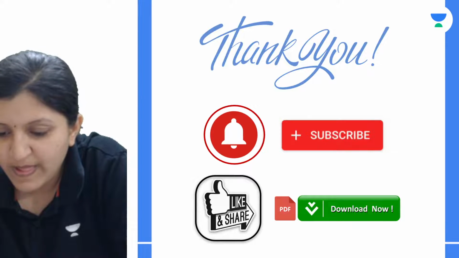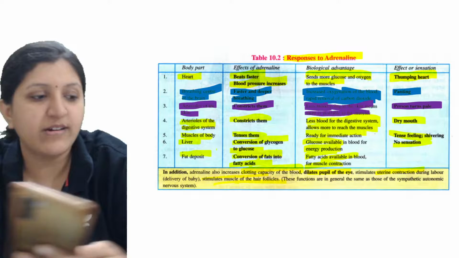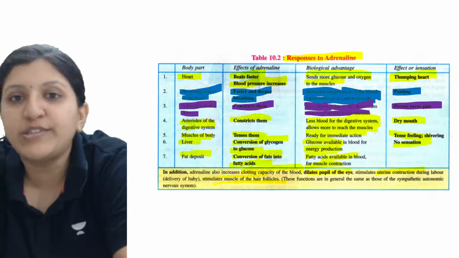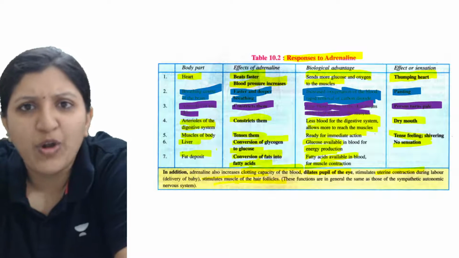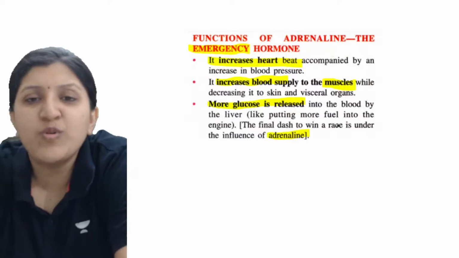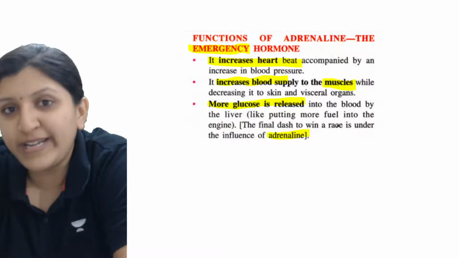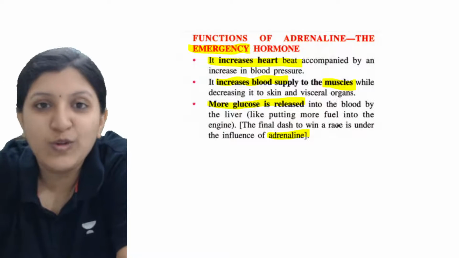In today's session, yes, this is about the adrenal gland. We just studied the adrenal hormones, that is adrenaline and some of the corticoids. The adrenal medulla produces the hormone adrenaline, and the adrenal cortex produces corticoids, that is mineralocorticoid and glucocorticoid.